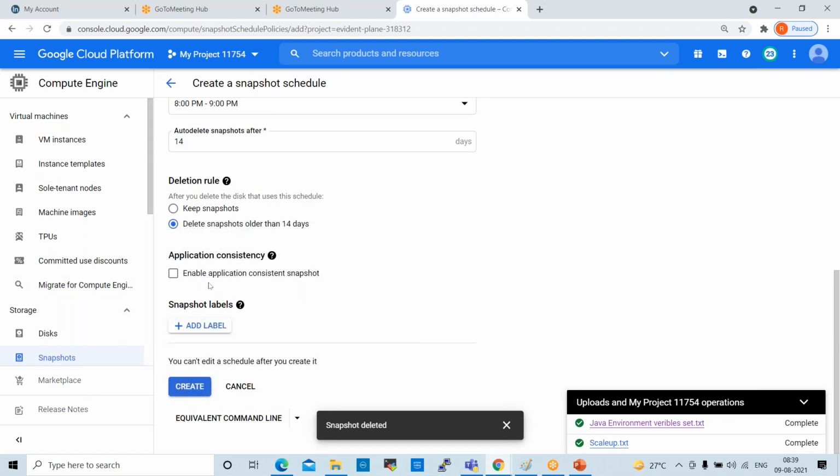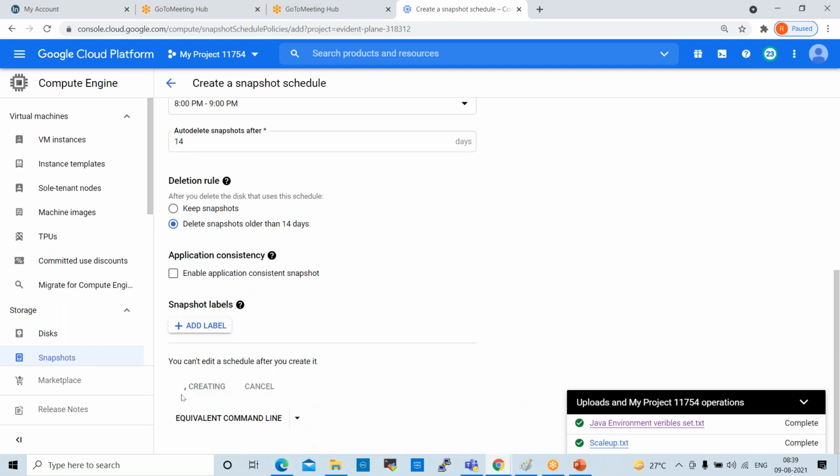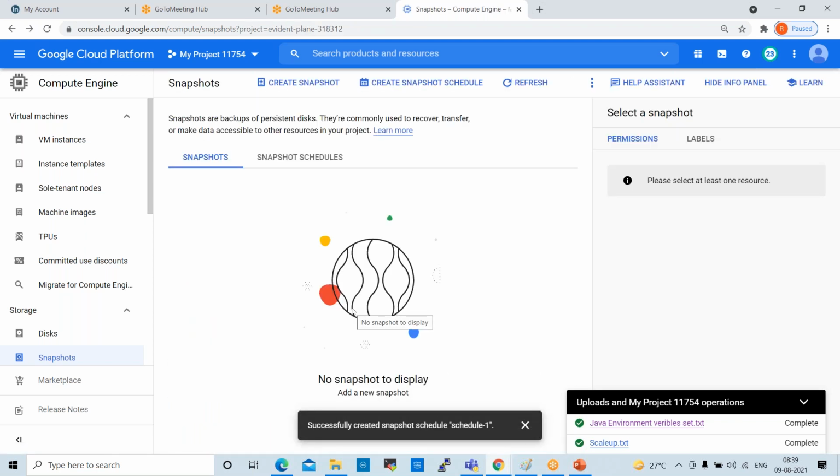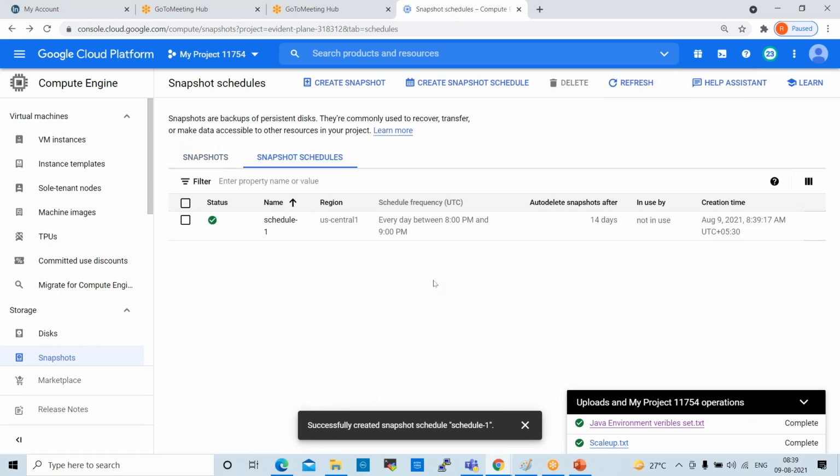Application consistency, so not required. Enable application consistency. Labels you can add and create snapshot. Now snapshot schedule is created. See here, every day between 8 p.m. to 9 p.m. snapshot will be triggered. Snapshot will be happening.